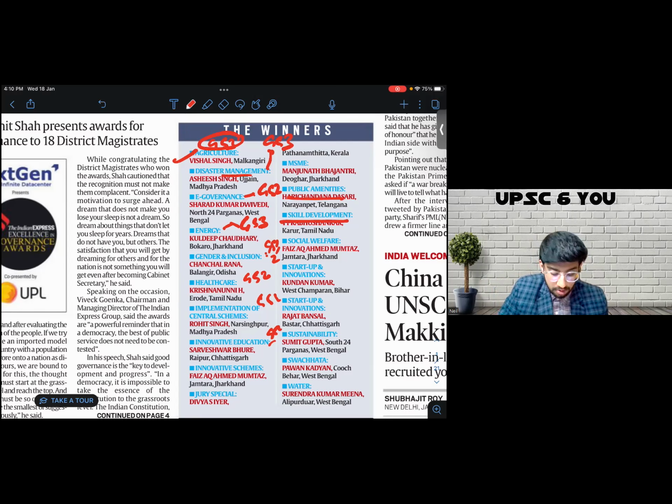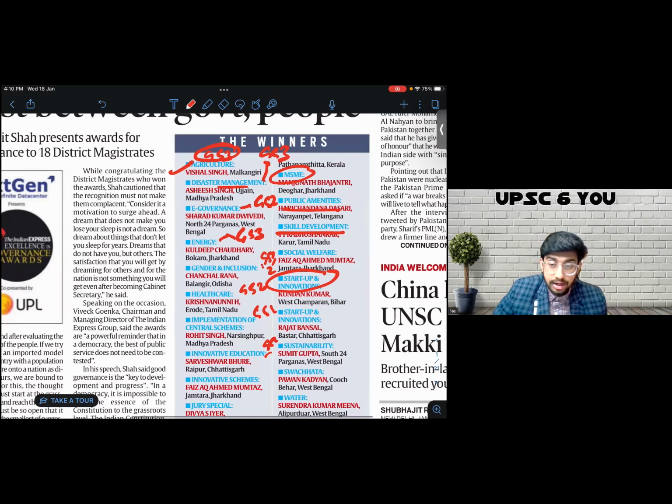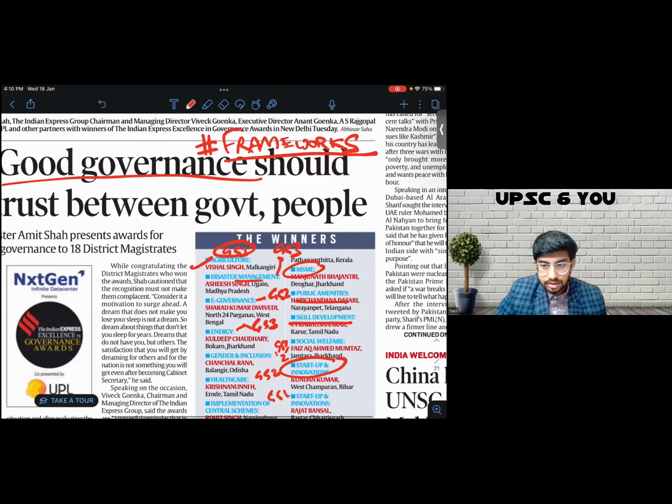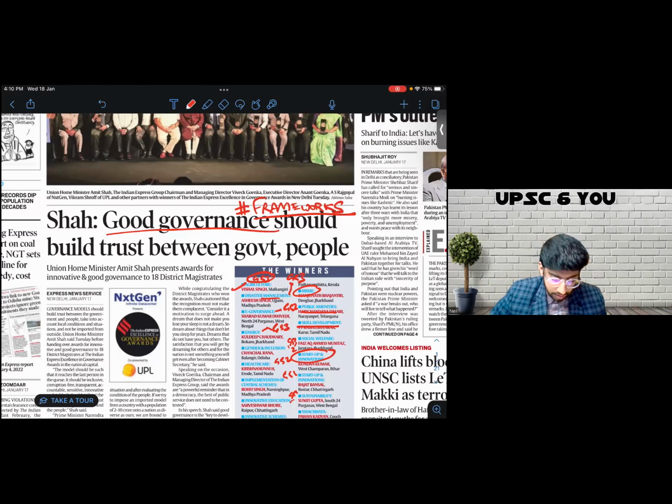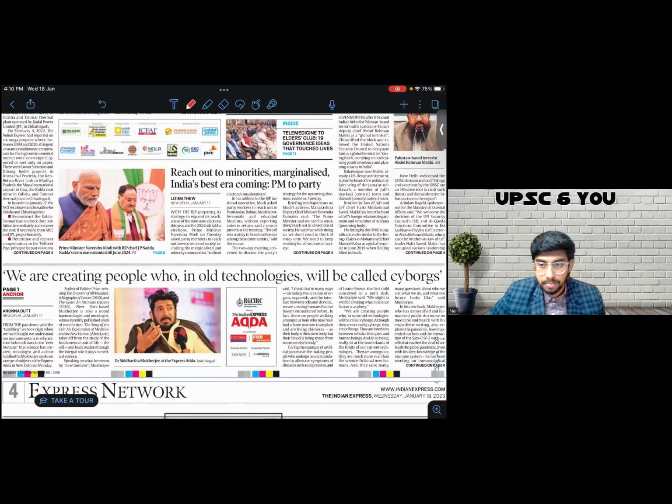Then from GS3, you can speak about economy, MSME, startups and innovation. These points are self-explanatory. I don't learn these headers, but my understanding of frameworks stands reaffirmed by reading this article. So that was one good thing to come out of reading page number 1.